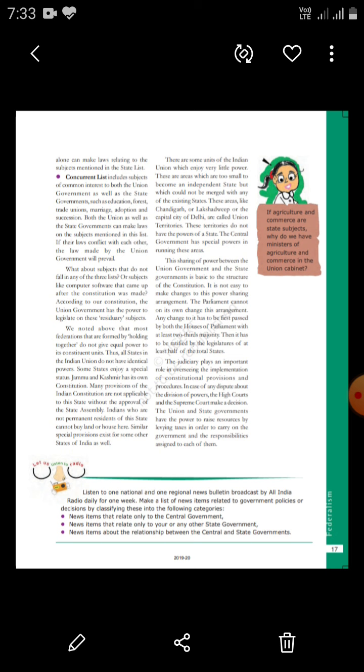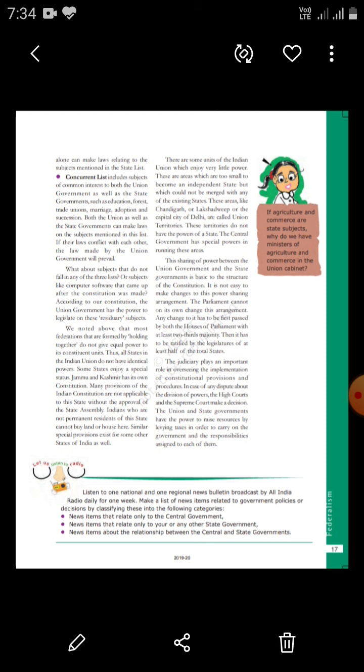Any such change has first to be passed by both the houses of the parliament, that is Lok Sabha and Rajya Sabha. It has to be passed in both houses by at least a 2/3 majority. After passing by 2/3 majority, it then has to be ratified by the legislatures of at least half of the total states. Means half of the states of India must also accept these changes made in the Lok Sabha and the Rajya Sabha.